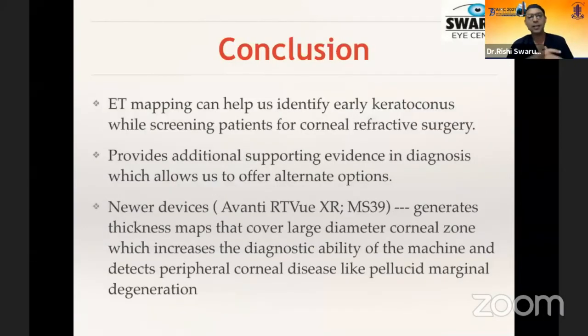To conclude, epithelial thickness maps can help us identify early keratoconus and help to screen patients for refractive surgery. It provides additional evidence in diagnosis. And newer devices like the Avanti and the S9 will give us larger diameters, so we can see on a more global scale what is happening even in the peripheral part of the cornea.